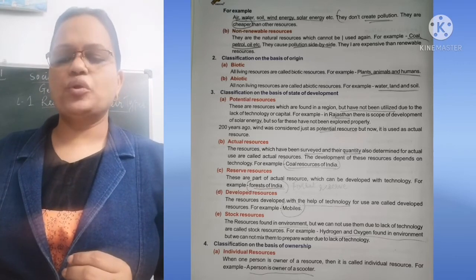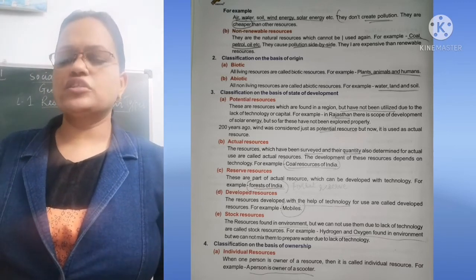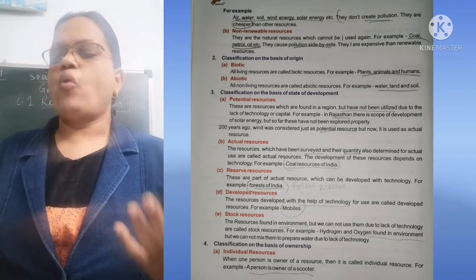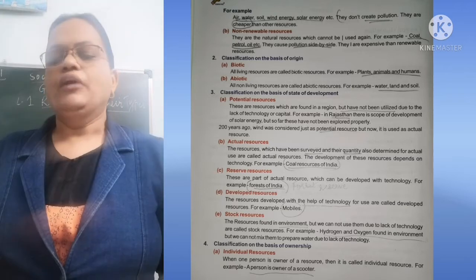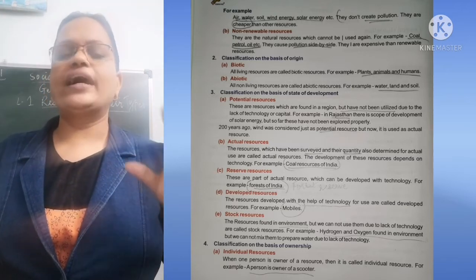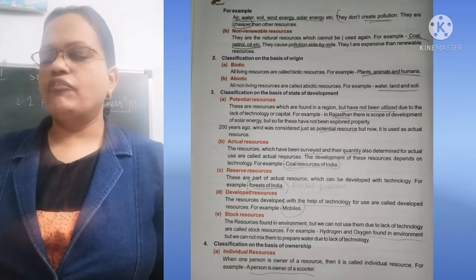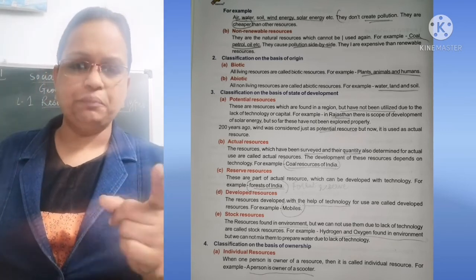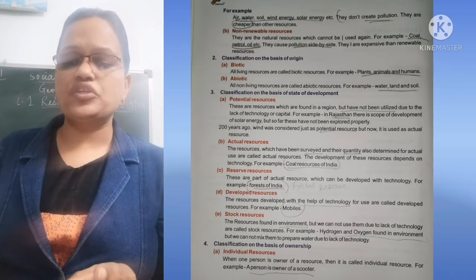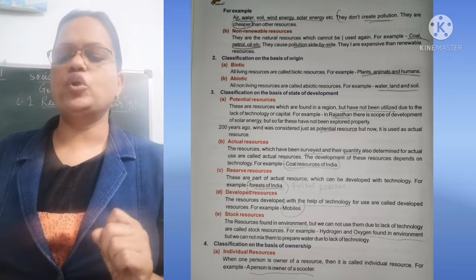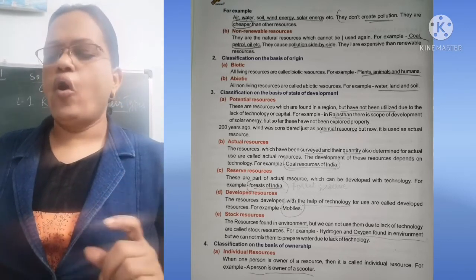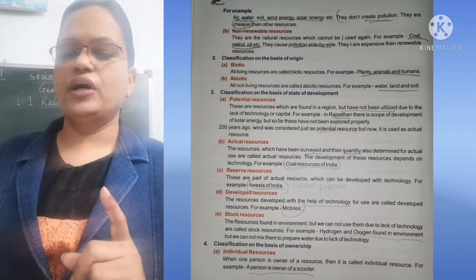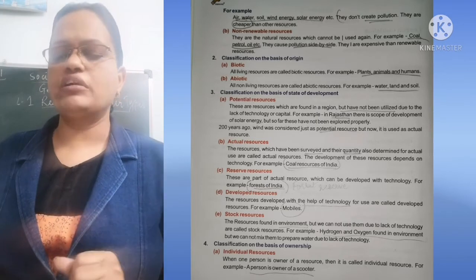Next is actual resources. The resources which have been surveyed, studied, and their quantity also determined for actual use are called actual resources. The development of these resources depends on technology. Very important, children. In actual resources, technology is used. For example, coal resources of India. First example of the actual resources is coal resources.